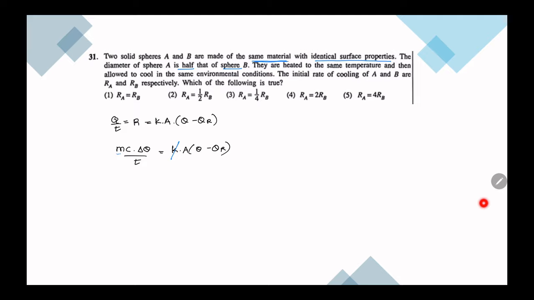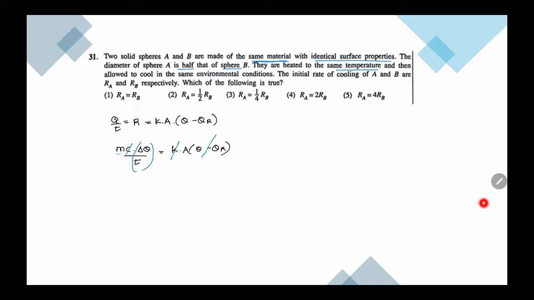They are made of the same material, so C is the same. They are heated to the same temperature, so excess temperature is the same. Then allowed to cool to the same environmental condition. The initial rates of cooling of A and B are RA and RB respectively. The initial rate of cooling, so rate of cooling is d theta over dt.